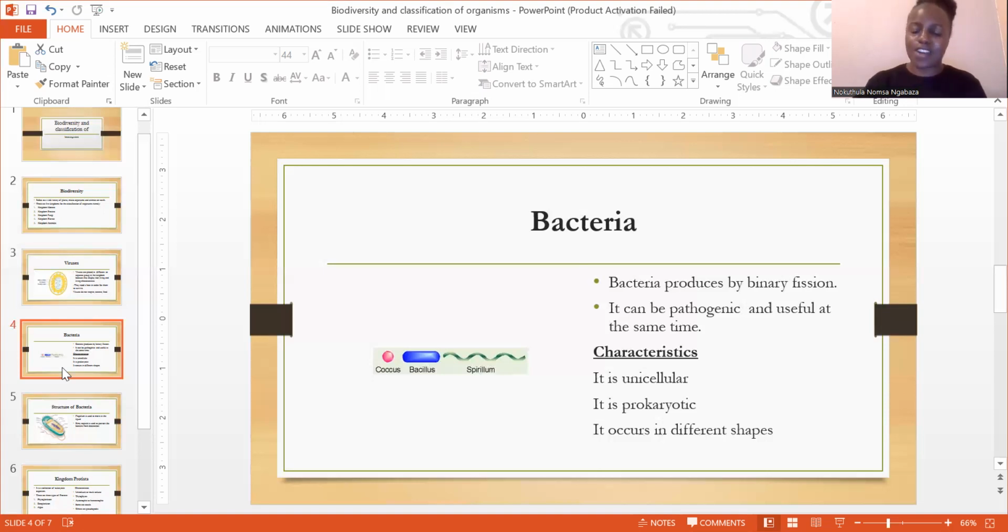So when it comes to the characteristics now of bacteria, guys, it is unicellular. What do we mean by unicellular? Unicellular simply means it has got one cell altogether. Second thing is that it is also said to be prokaryotic, right? So if ever you come across the word prokaryotic, please do remember that a prokaryote doesn't have a definite nucleus. So bacteria do not have a definite nucleus, which is another characteristic.